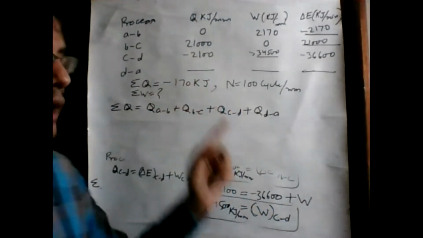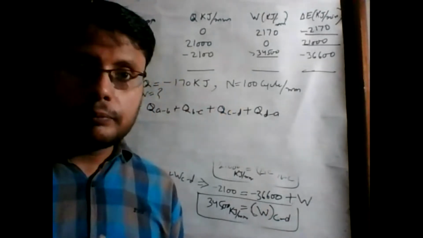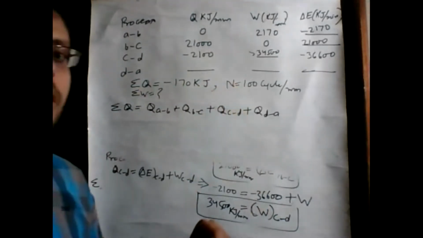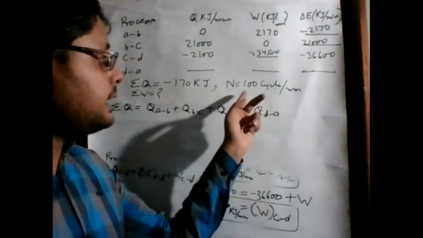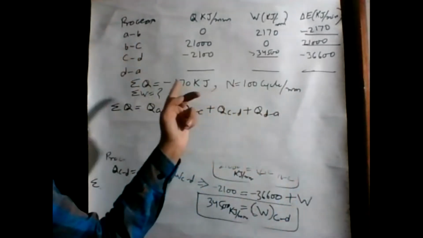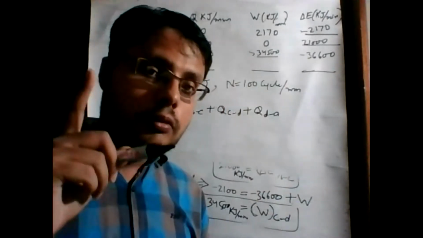To calculate this Q value in kilojoule per minute, we have to multiply this term with N, because N represents 100 cycles per minute. And this Q is the 170 kilojoule heat transfer in one cycle.